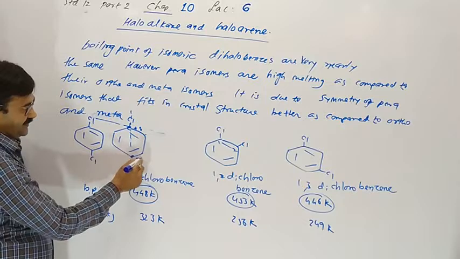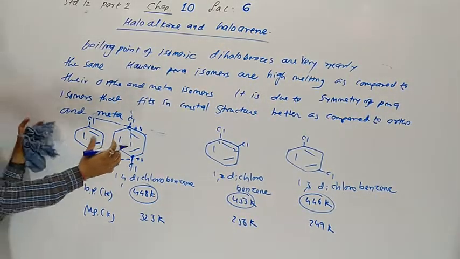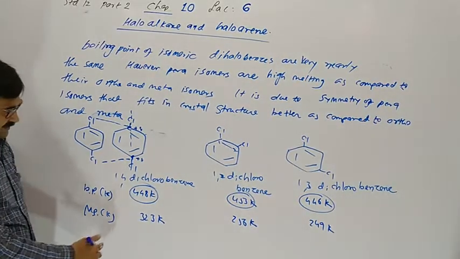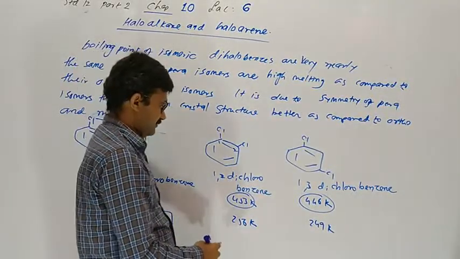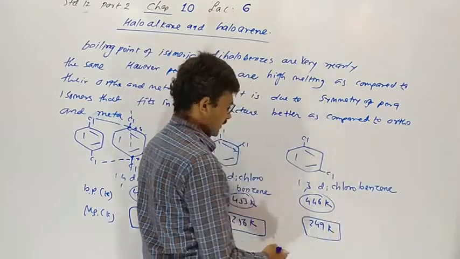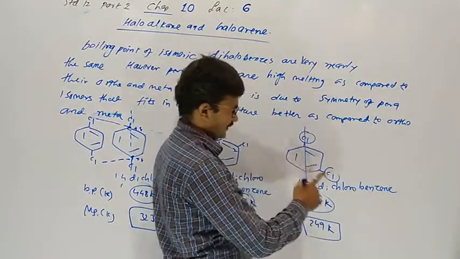It is a great attraction toward each other. And in solid state, fitted very tightly, bonded. So melting point is high. In meta, it is very low. Why? This is not symmetrical.